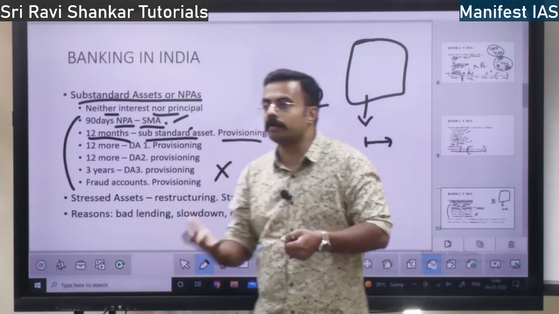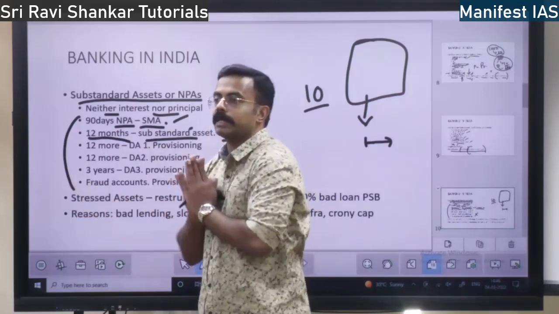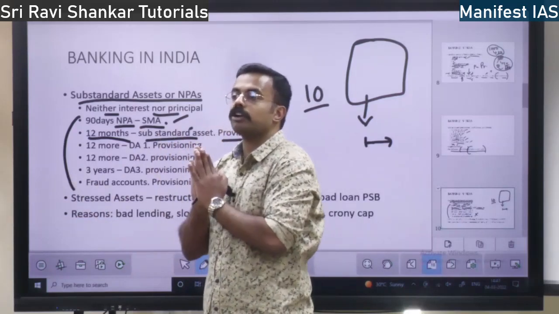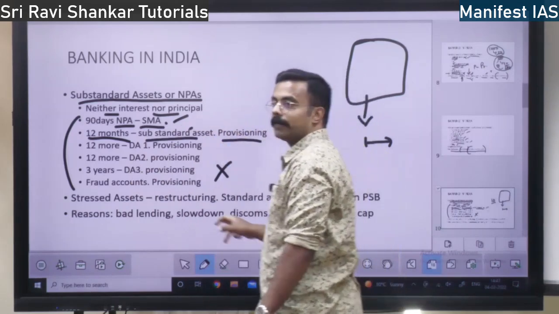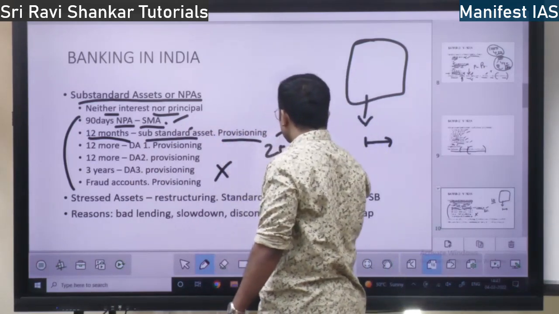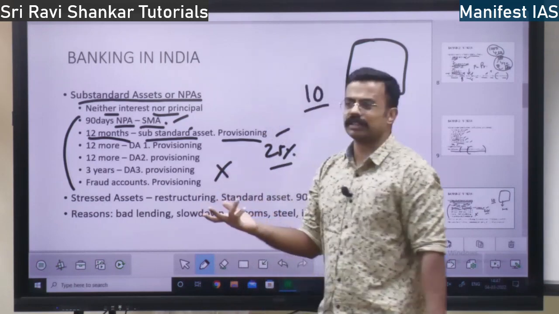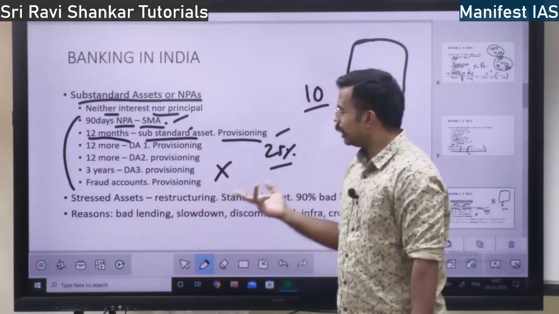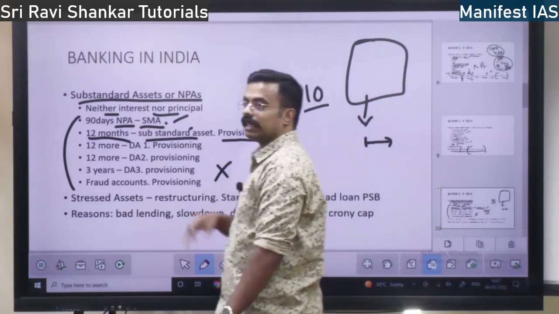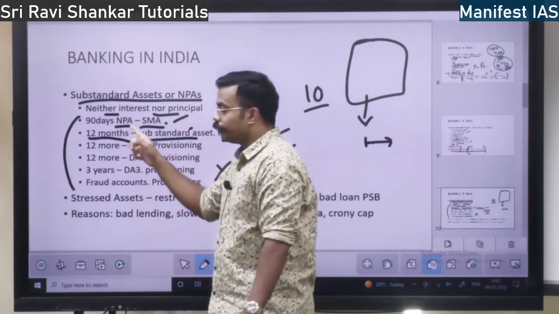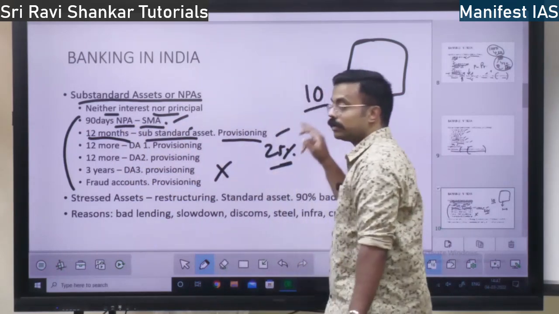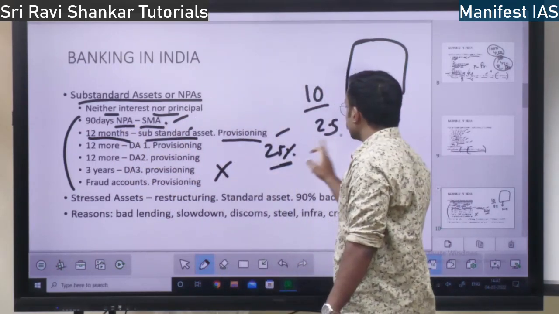It is going to weigh and some amount will be kept aside if you are not paying the money. That is provisioning. So here there is not that much provisioning. It will be around 25% only. Secured and unsecured is there, not very important, right? 25% provisioning. If you have taken 10 crore rupees, 2.5 crore will be set aside.